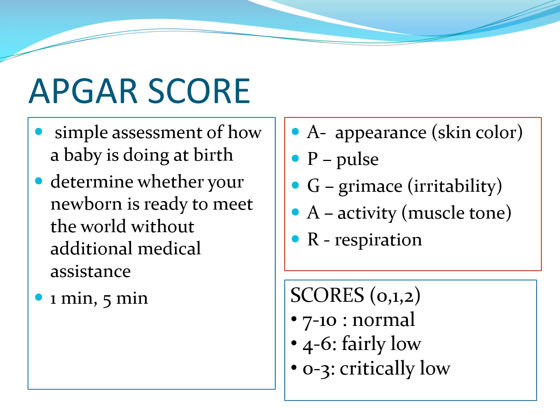And you score each letter with either 0, 1, or 2. Depending on the total score, it means the baby is normal, very low, or critically low. And the APGAR score would help the doctor or pediatrician determine if the newly born baby needs additional medical care, like placing it in the NICU.